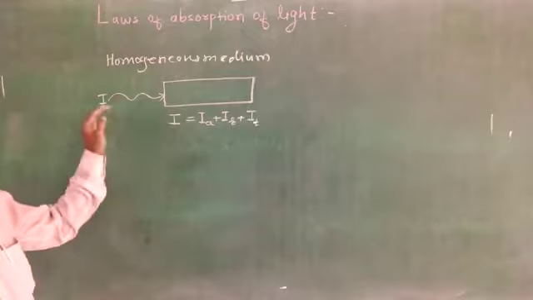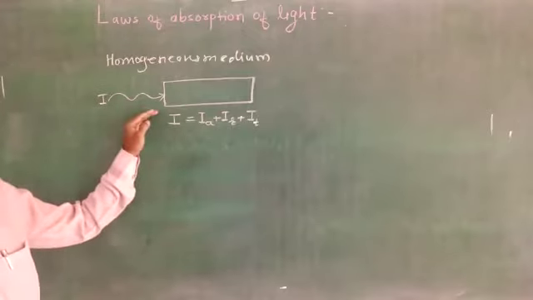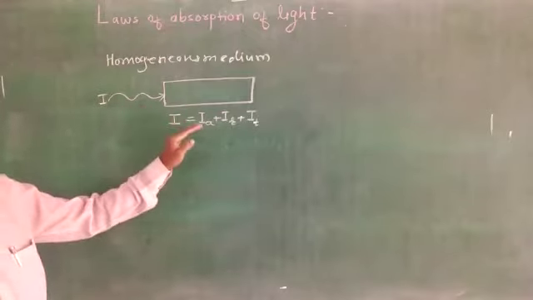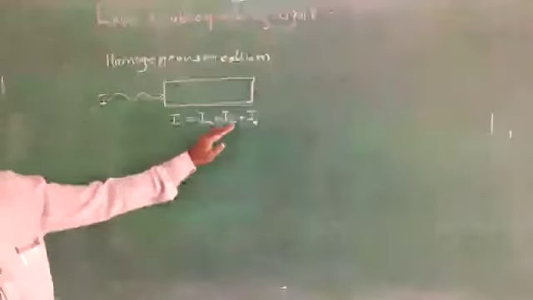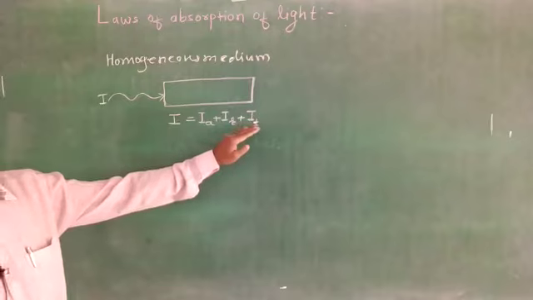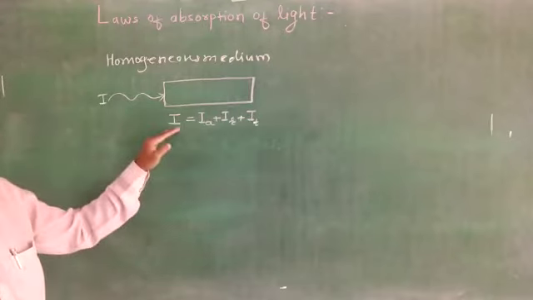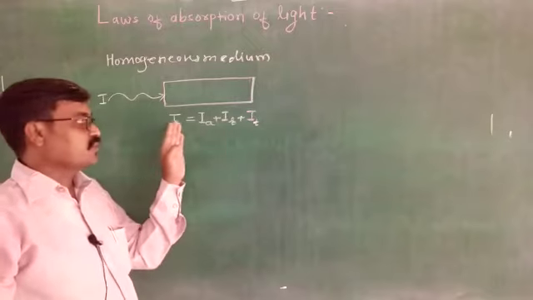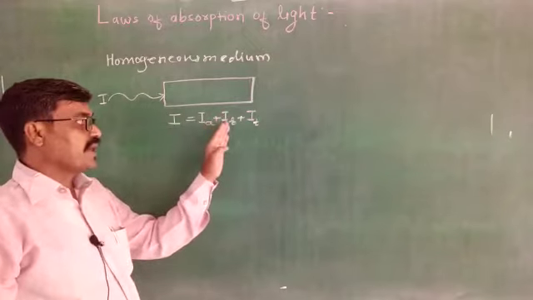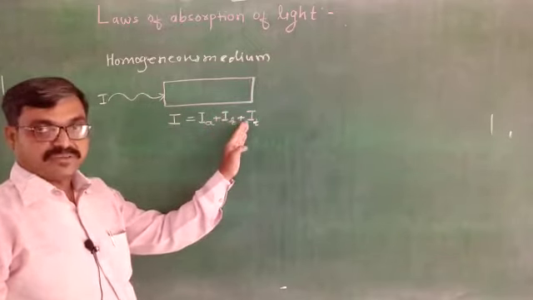The light which is incident, some part gets absorbed, some part gets reflected, and the remaining part gets transmitted. That's why I equals IA plus IR plus IT.